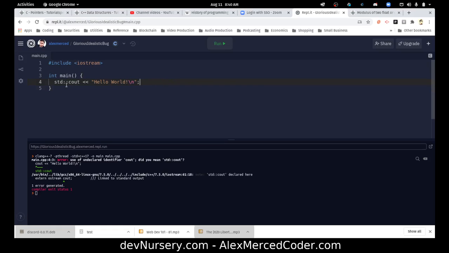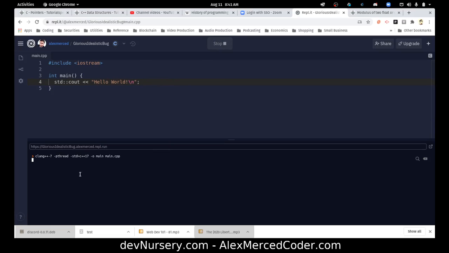Okay, but that just runs hello world. It's going to say hello world on the screen. So if I run this code right now, there you go, you get hello world.